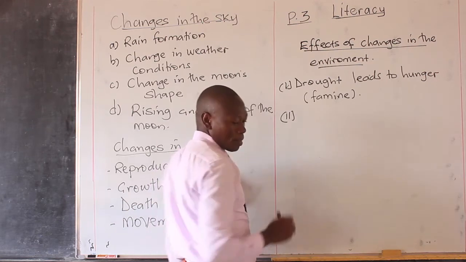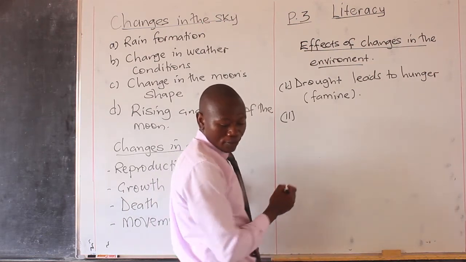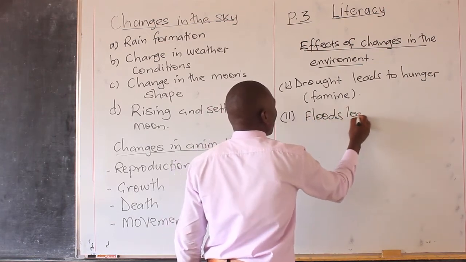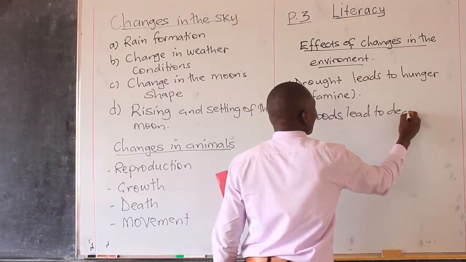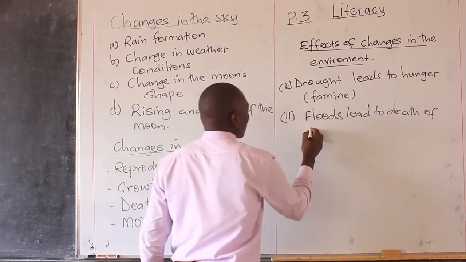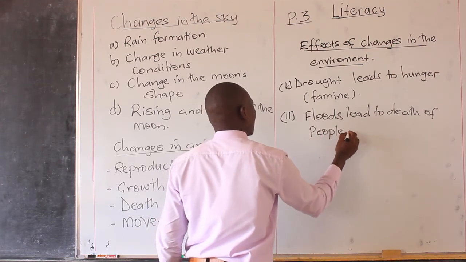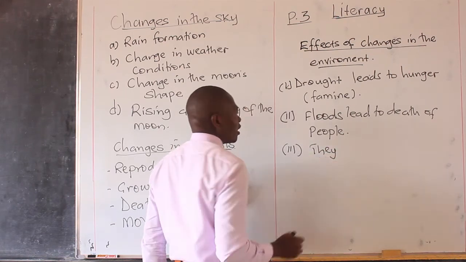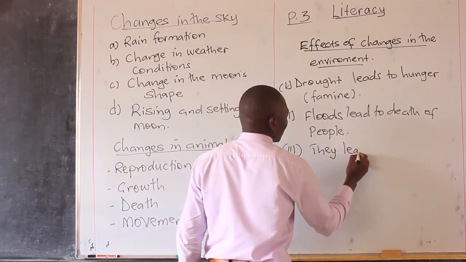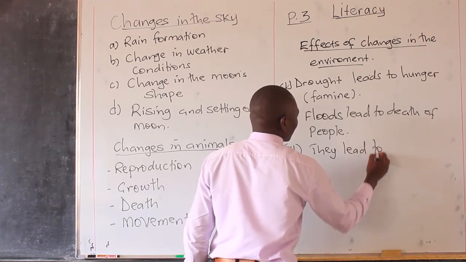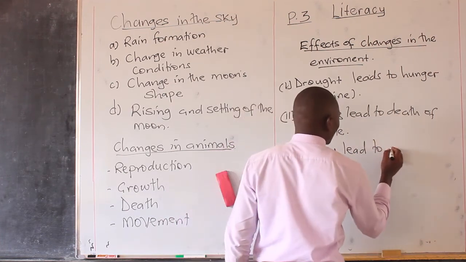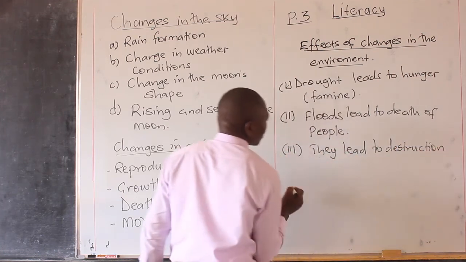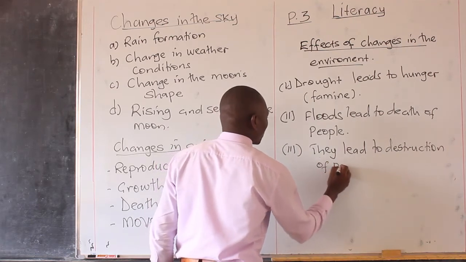2, we say floods lead to death of people. 3, we say they lead to destruction of property.